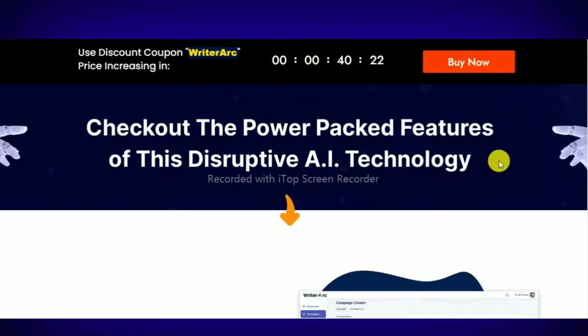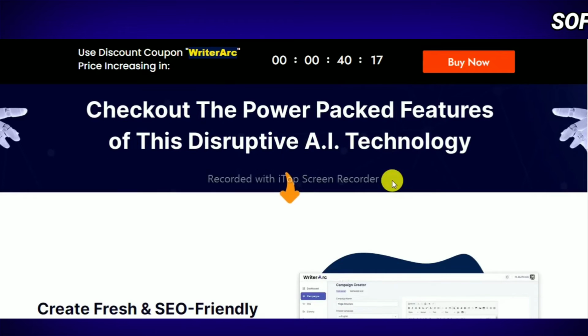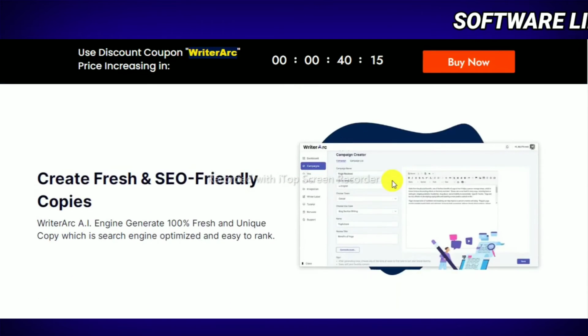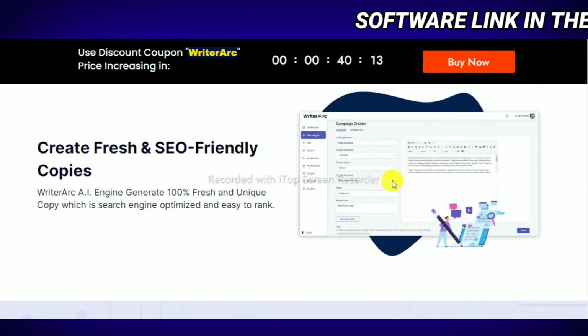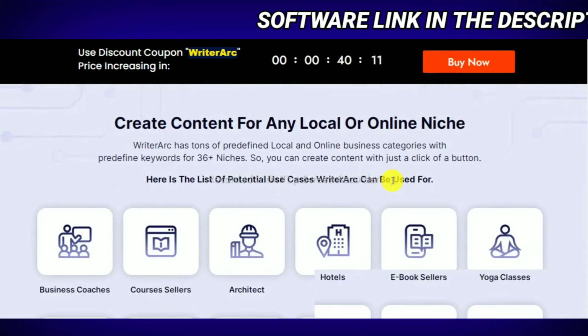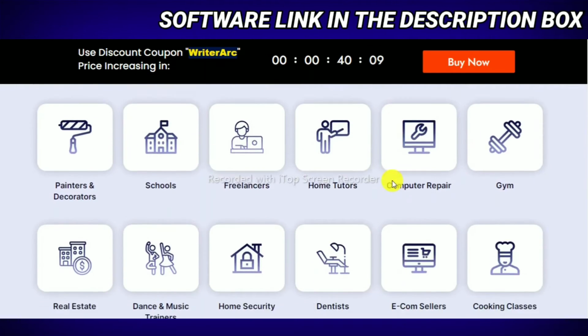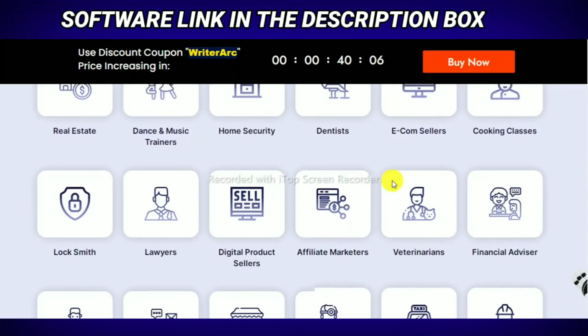So if you want my opinion, this application is fully recommended from my side. The application vendor is also very loyal and trusted. They have launched many successful products as well, and this is another one. If you are struggling to make high converting content for your business, this application will definitely help you.